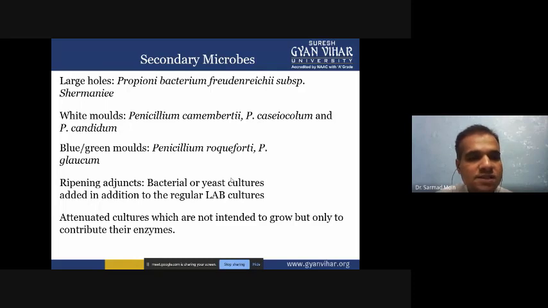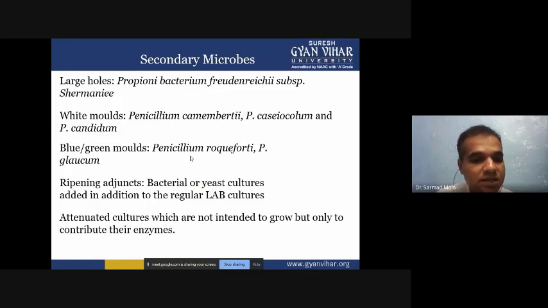Where white mold is there, Penicillium camemberti, Penicillium caseicolum, and Penicillium candidum. So different types of molds can produce different types of fragrance and characteristics. Color also it will produce. So blue-green molds can produce the blue-green type of cheese.